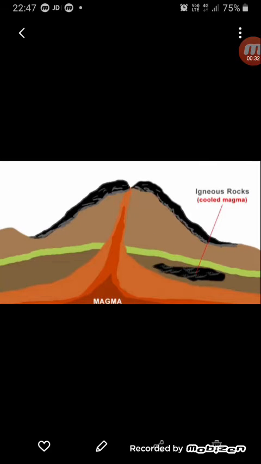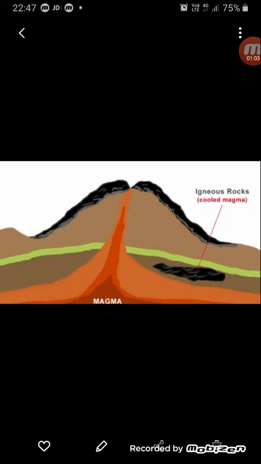Now we are going to first discuss how the igneous rocks are formed, or how they come to the earth. Igneous rocks are called lava rocks or primary rocks because they are the first formed rocks found on the earth. Here you can see in this picture that from the magma chamber below the earth's interior, the magma slowly rises up and comes out through the volcano or the vent on top of the earth, and starts spreading on the sides of the mountains, which is called the lava.